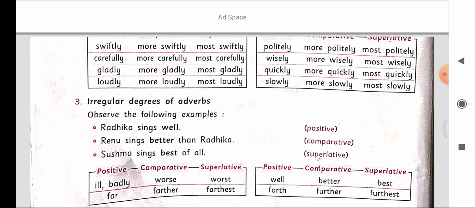It is best, is superlative degree. So children, you all have learned about comparison of adverbs. We use positive degree in the simplest form of the adverbs, and comparative degree is used to compare two persons or things, and the superlative degree is used to compare three or more persons or things. And adverbs, second one: adverbs of two or more syllables generally form their comparative degree by adding more and their superlative degree by adding most.